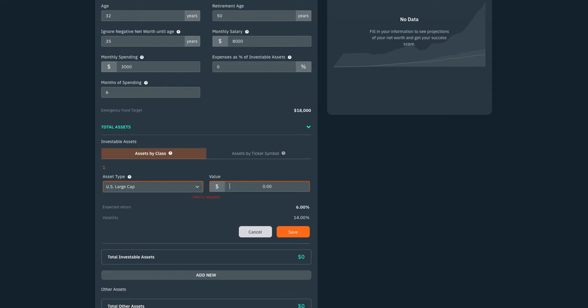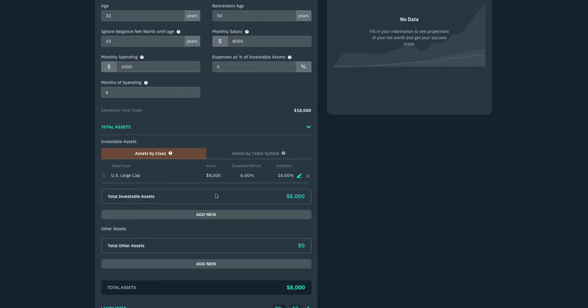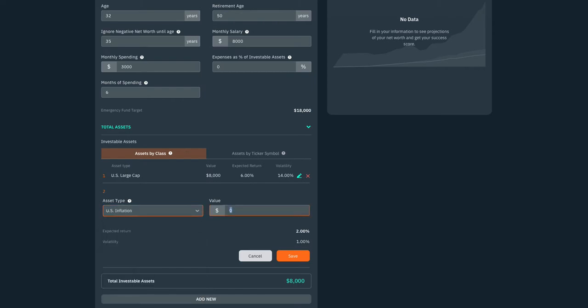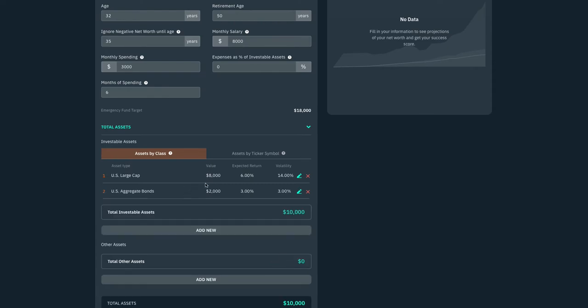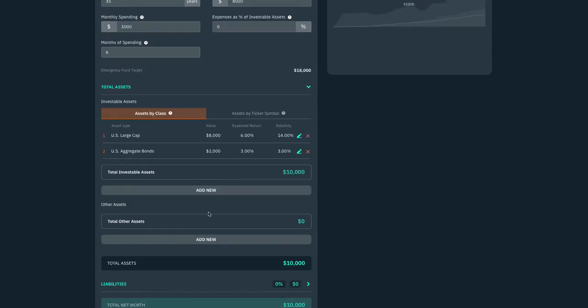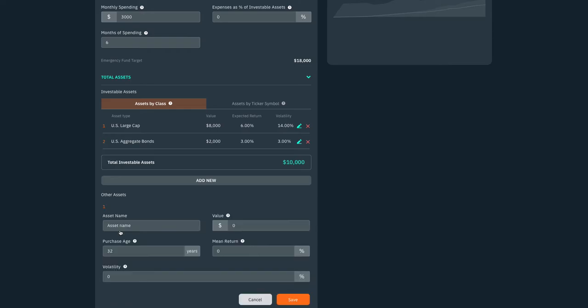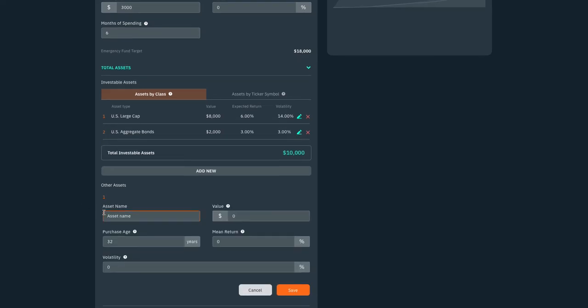So let's say I have $8,000 in US large cap stocks, and I have in aggregate bonds another $2,000. And you'll notice this is roughly an 80-20 portfolio, 80% equities, 20% in bonds. And this is my liquid investable assets. The other assets I have are illiquid, so I can't really sell them super easily.